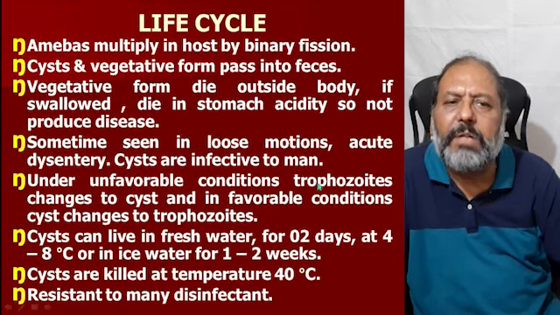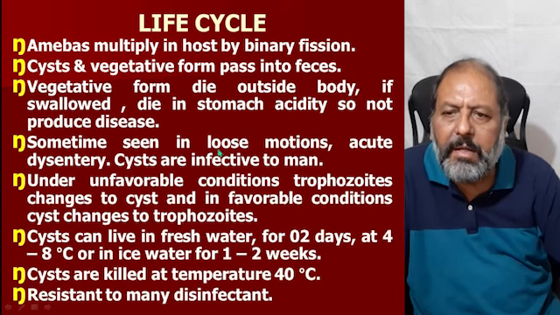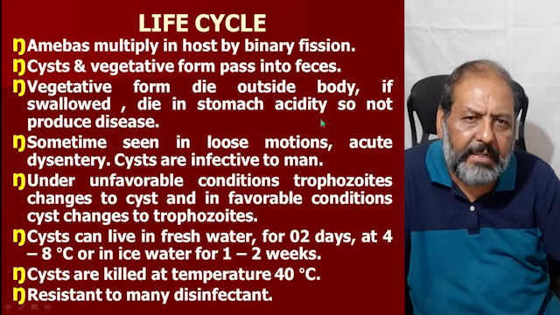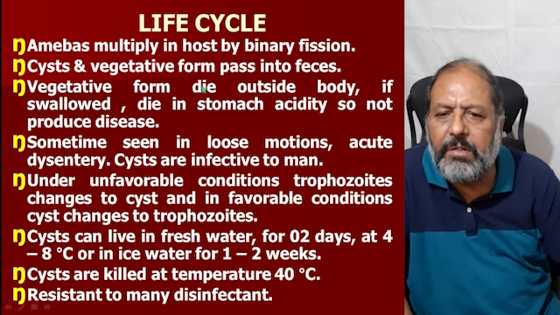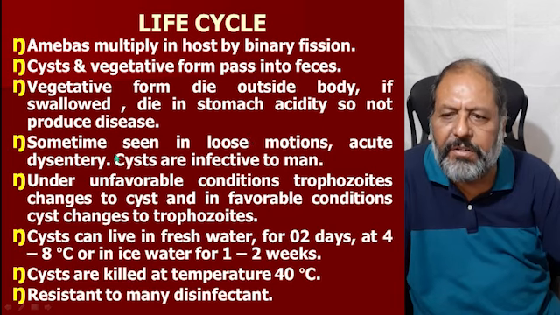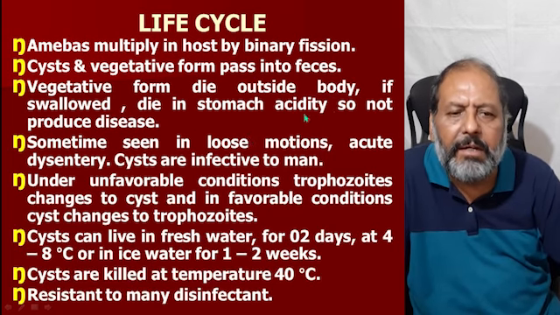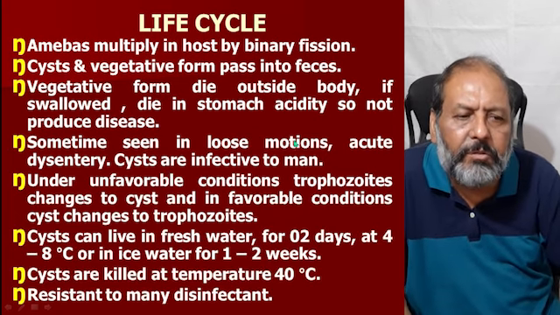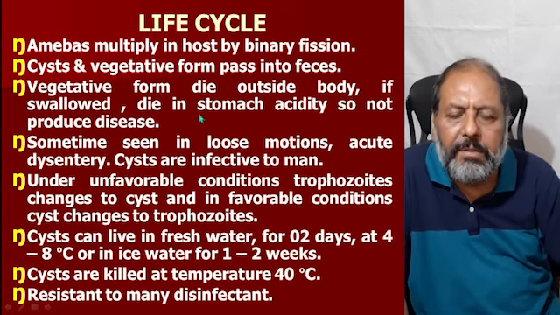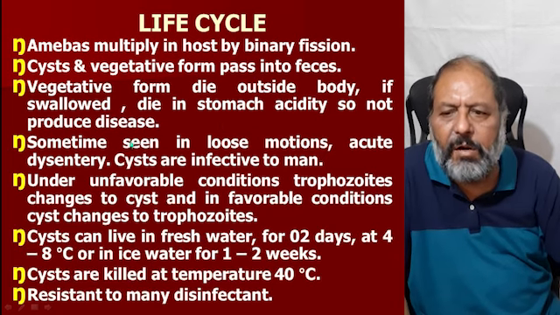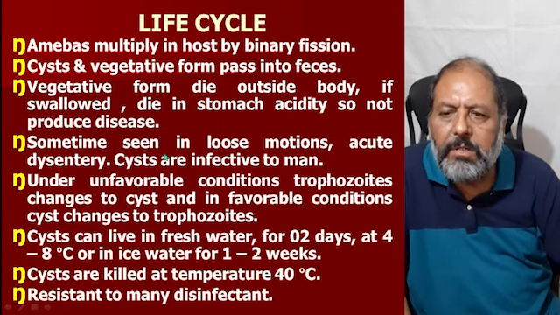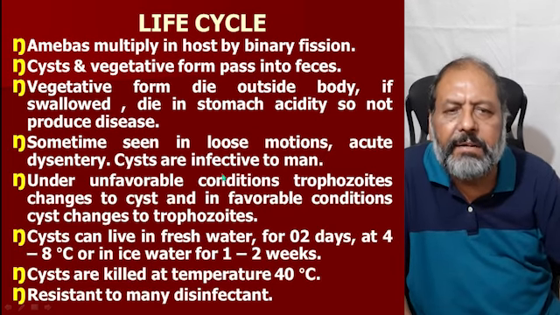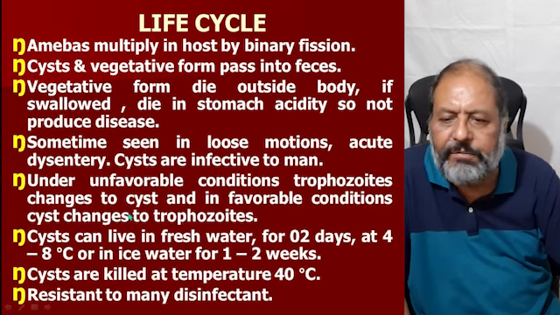Now, coming to the life cycle of the disease, amoebas multiply in the host by binary fission, that is, one dividing into two. Cysts and the vegetative form pass into the feces. The vegetative form dies outside the body, and if swallowed it dies in the stomach acidity also, so it does not produce disease. It is the cyst that is capable of disease. Sometimes trophozoites are seen in loose motions, in acute dysentery, but cysts are mostly what infect man.